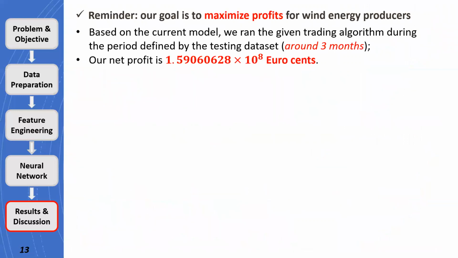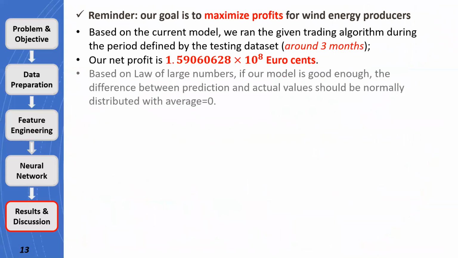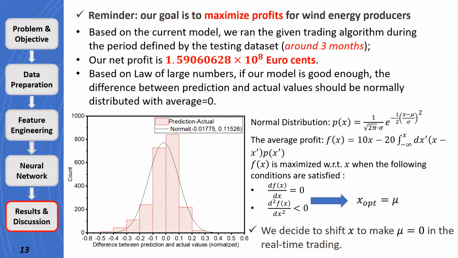And having set our model, remember, our goal is to maximize profit. And currently, our net profit is 1.5 times 10 to the 8 euro cents. To gain more profit, we measure the difference between prediction and actual value, which is normally distributed with average zero. Based on statistical calculation, we manually shift our prediction to make the average difference equal to 0.